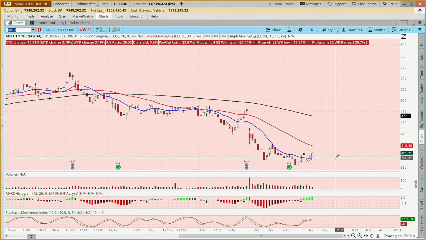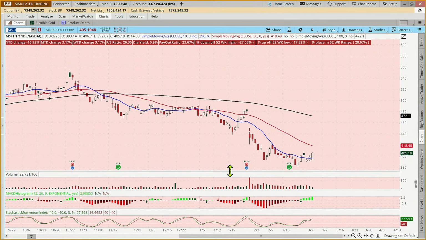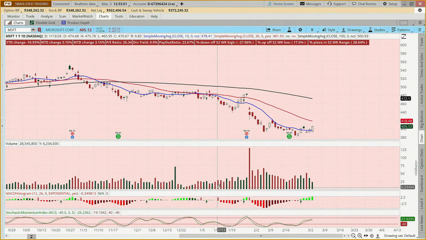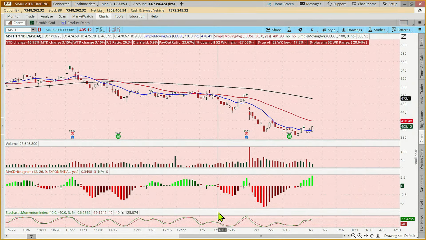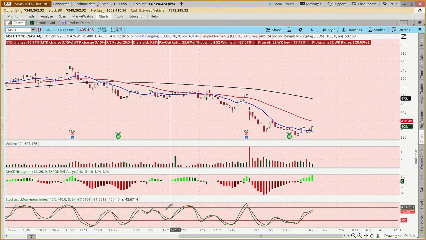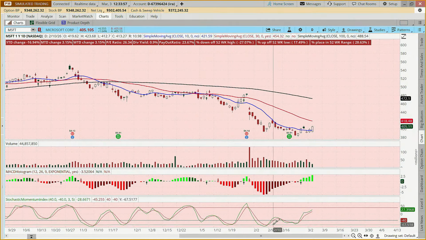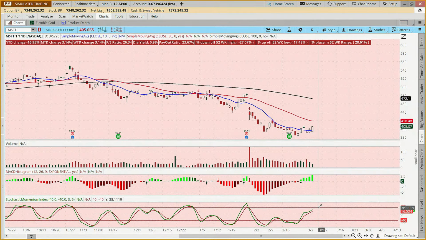Yeah, and could we look at relative strength? When we look at these indicators down here, the stochastic is saying it was oversold down here and it's now moving up.